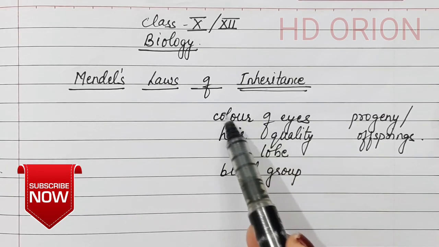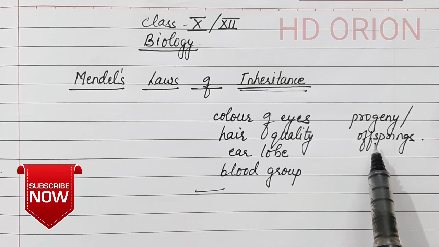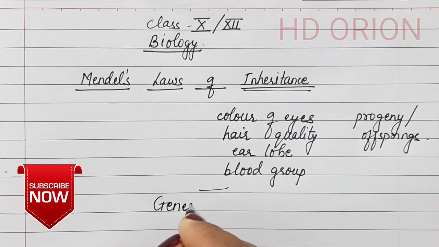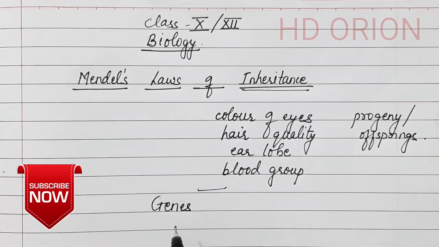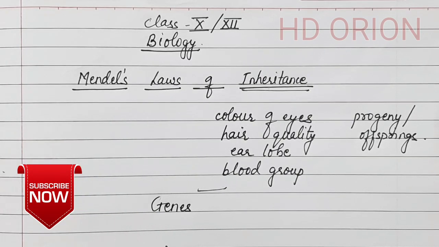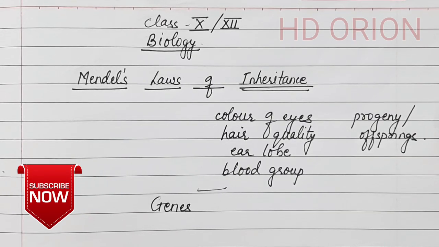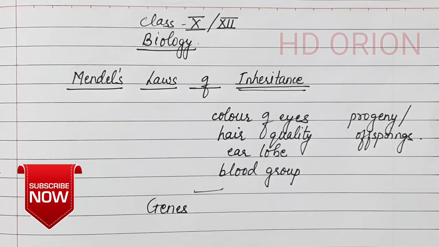So, inheritance of such characters to the progeny is actually done by very small units called genes, and genes are present in the chromosomes. It is on account of these genes that characteristics of species, including physical appearance, body functions, behavior, are passed on from parents to the offsprings.